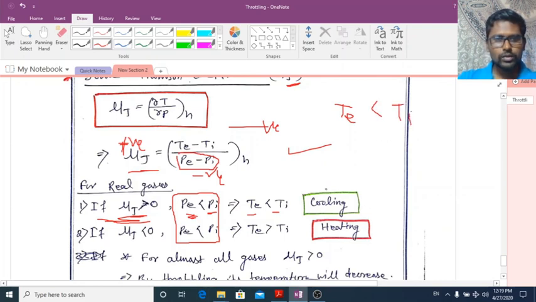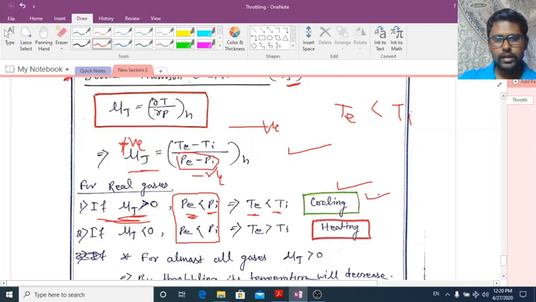Okay. So what will happen? TE is less than TI. That means the temperature of the fluid at exit is less than the temperature of the fluid at the inlet. That means when the fluid comes out from the throttling device, its temperature will reduce. So it is called cooling. Whenever it is required to produce less temperature, if μj is greater than 0, then cooling will occur.